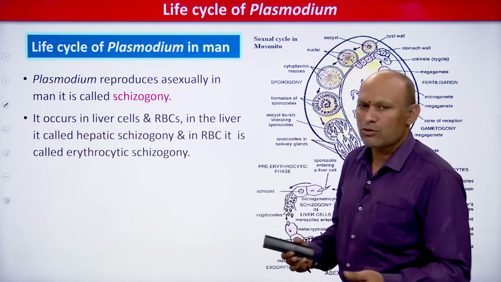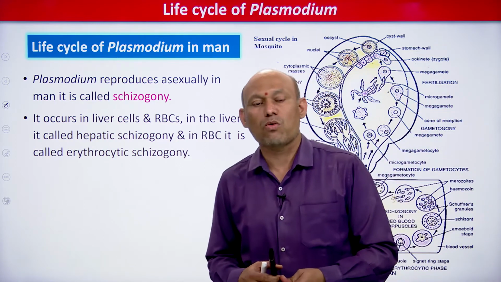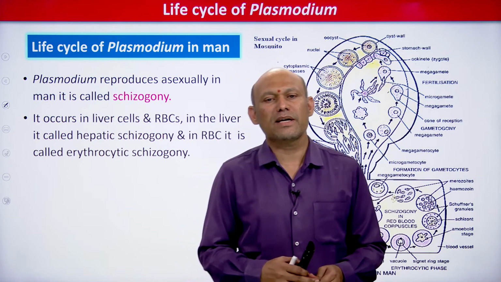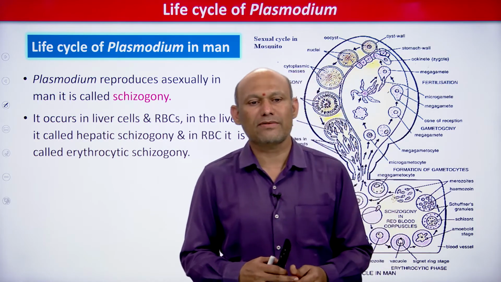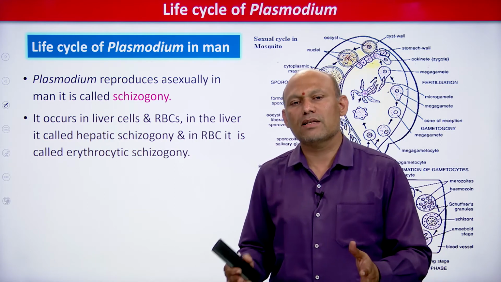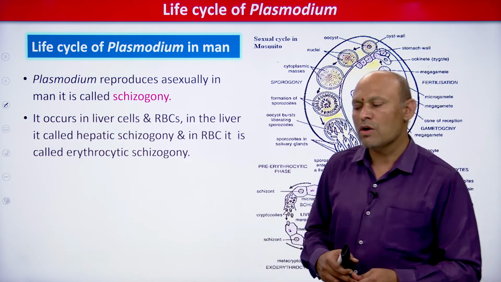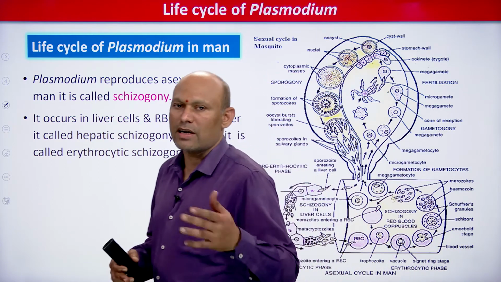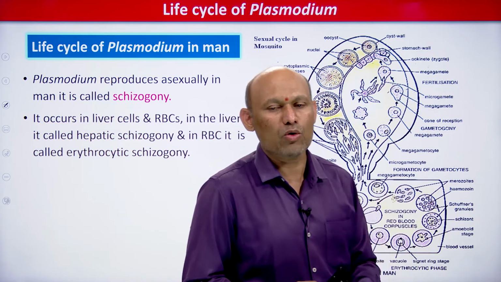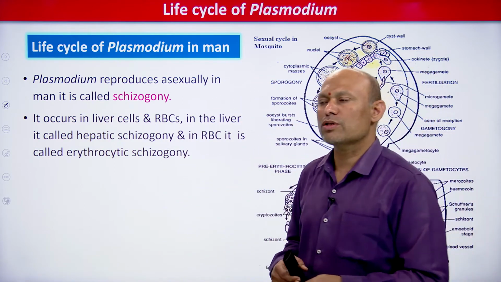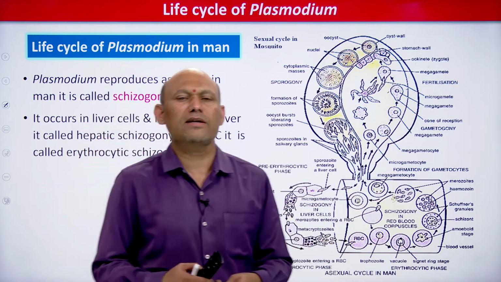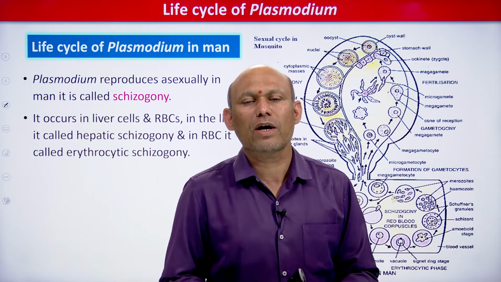I told you Plasmodium requires how many hosts to complete its life cycle? Plasmodium vivax, which is responsible for causing malaria, requires 2 hosts to complete its life cycle. One is man and the other is the female Anopheles mosquito. Human being is considered the secondary or intermediate host. We will start with the human host, but the primary host for Plasmodium vivax is the female Anopheles mosquito, the primary or definitive host.